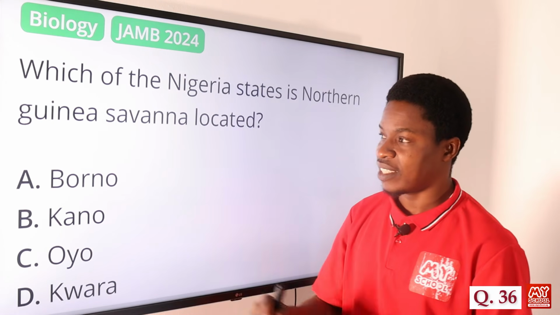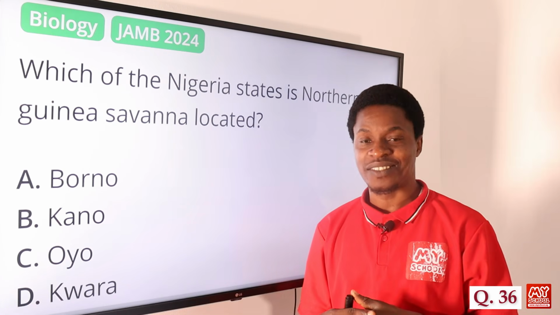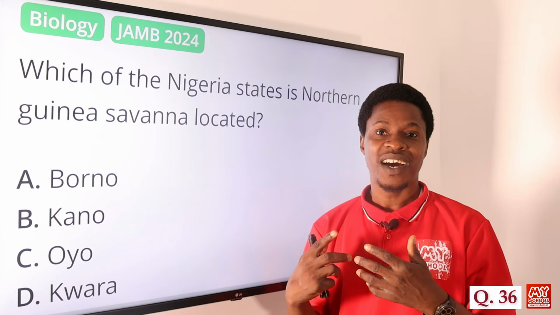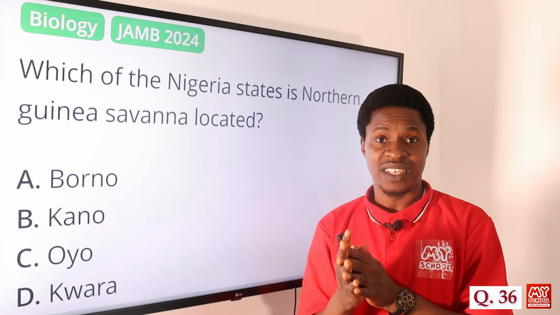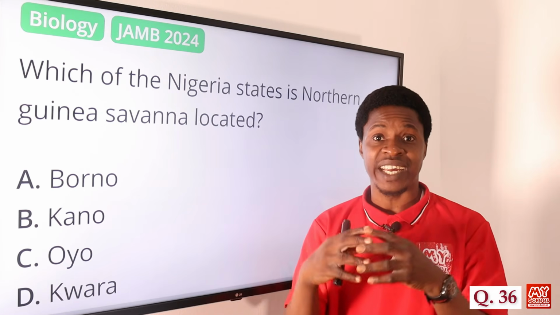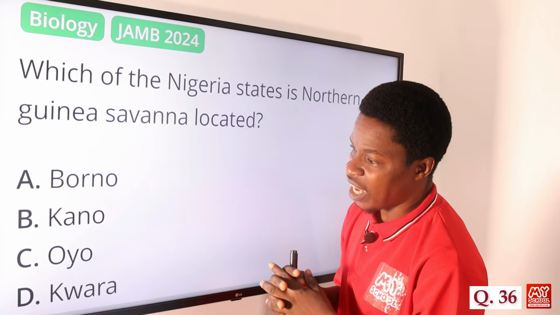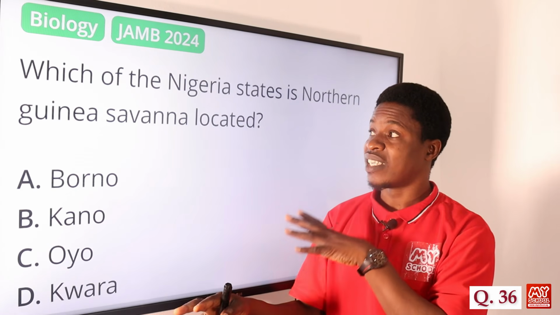Then we have Kwara State. Yes, Kwara State, of course, if you have been there or if you have read about Kwara State, you have a lot of smaller trees around that place. Okay, and then we have the grasses. They are green, and then they are tall even as much as they can. But that is actually in the northern Guinea Savannah.